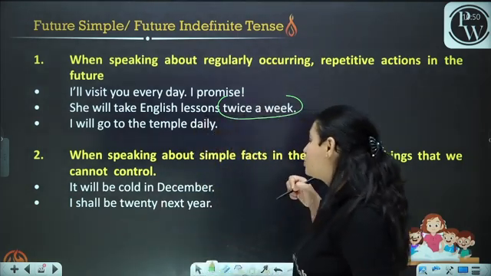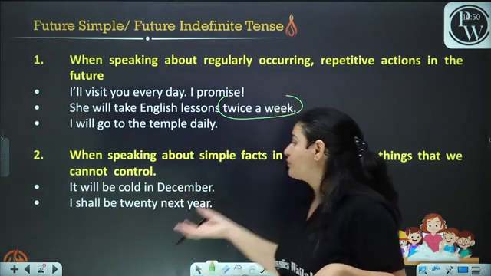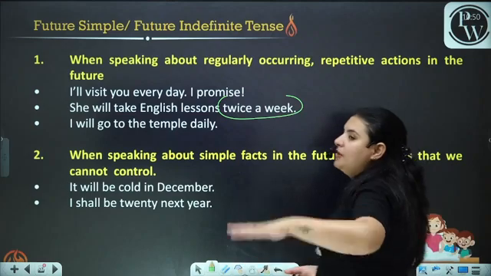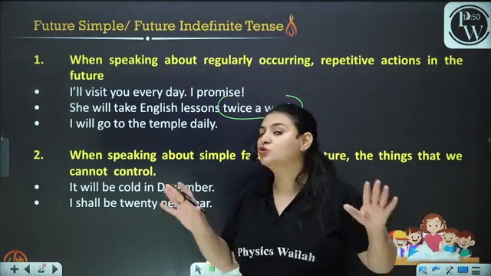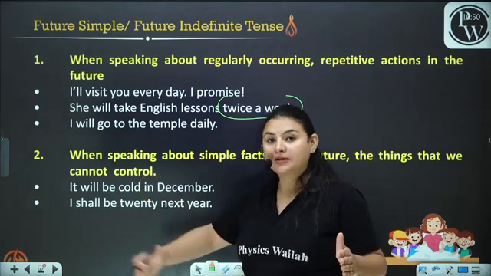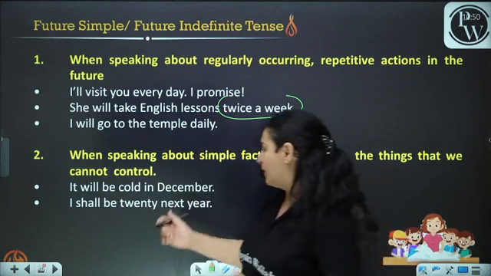I shall be 20 next year. Now, this cannot be changed. I shall be 20 next year. This is also future simple. This is your future simple. Future simple is used for the events that are going to happen in the future.